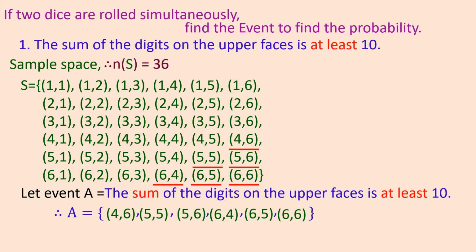Any other outcome, if you add it up, gives a result less than 10, so we are not taking them. At least 10 means the minimum sum should be 10; if it is more than 10, that is also taken. So how many points are there in event A?